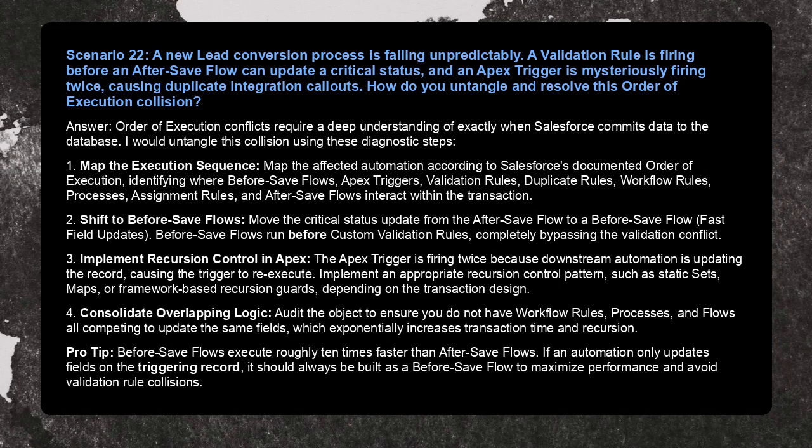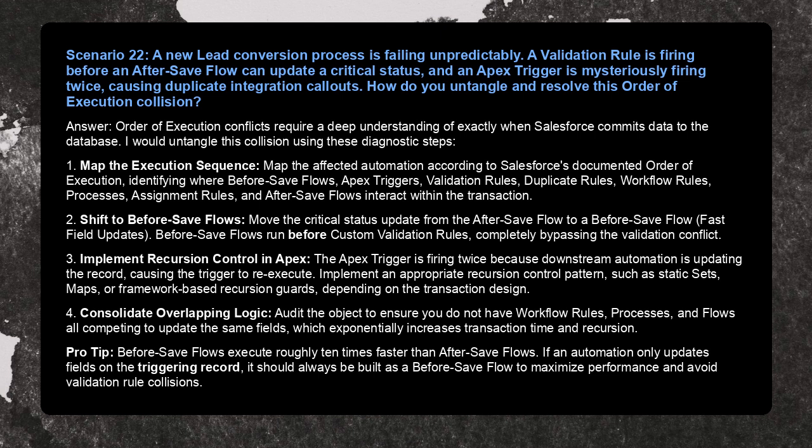Scenario 22. A new lead conversion process is failing unpredictably. A validation rule is firing before and after save flow can update a critical status, and an apex trigger is mysteriously firing twice, causing duplicate integration callouts. How do you untangle and resolve this order of execution collision?